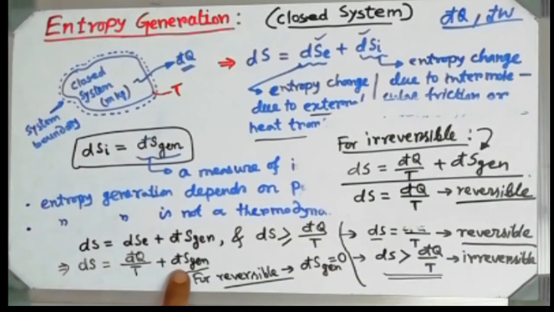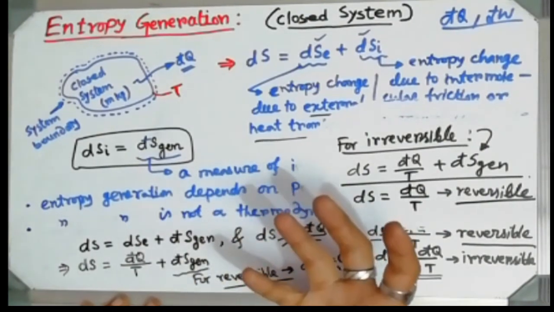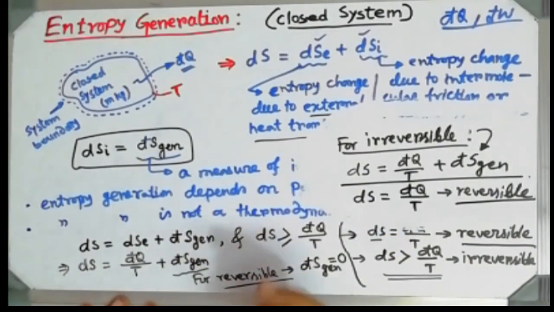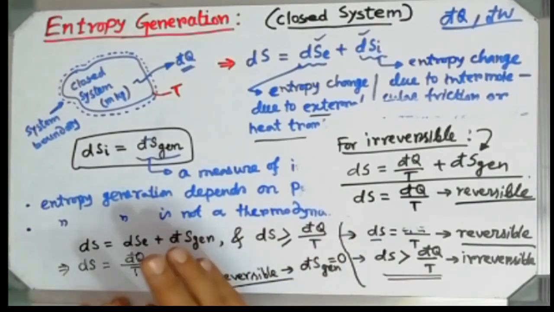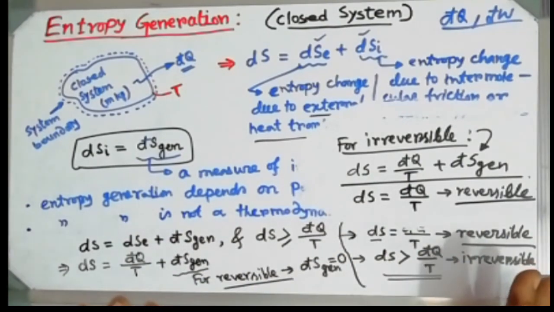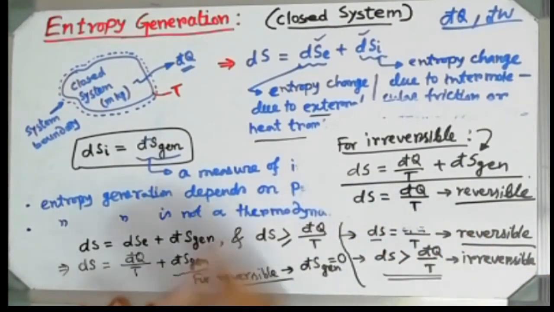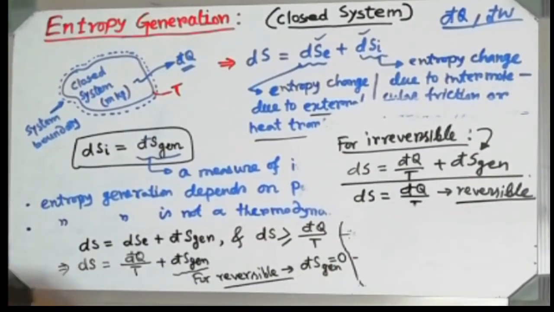Because if entropy generation is 0, then the process is reversible. Very good. And if the entropy generation has some positive value, then the process is irreversible. But you can never say that entropy generation is a negative term. It can never be less than 0.